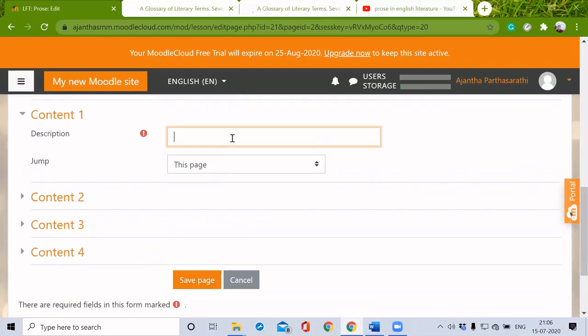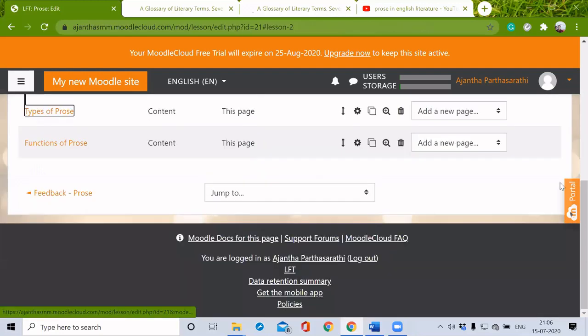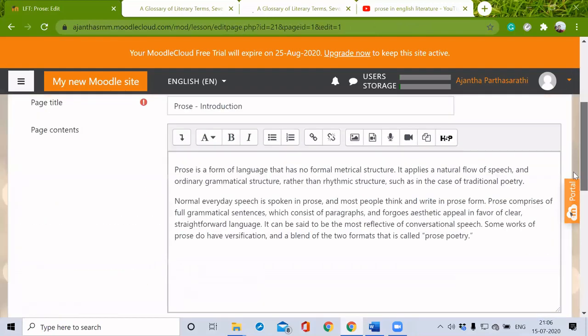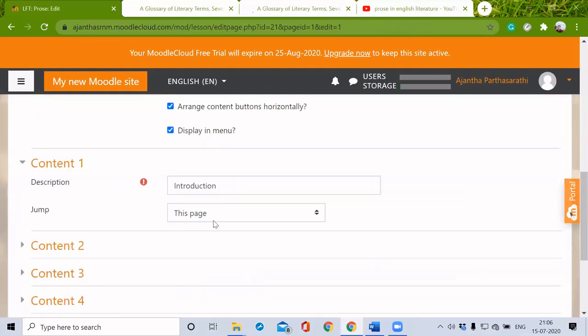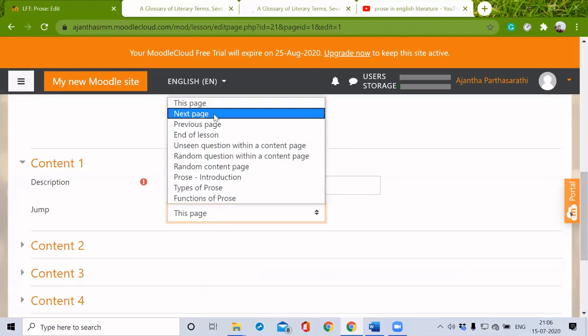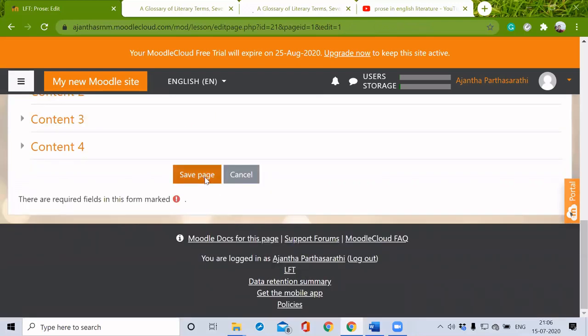Description, functions of prose. So now I will show you the lesson flow. Just go to this edit button again. So after this introduction page, it has to get into the next page. Save page.